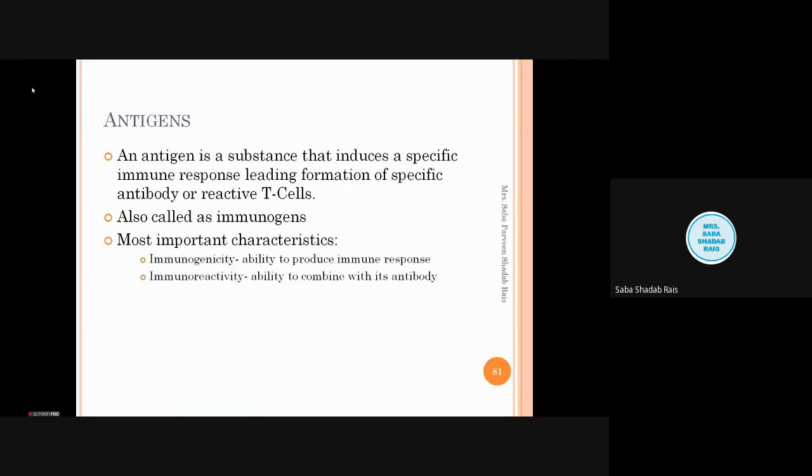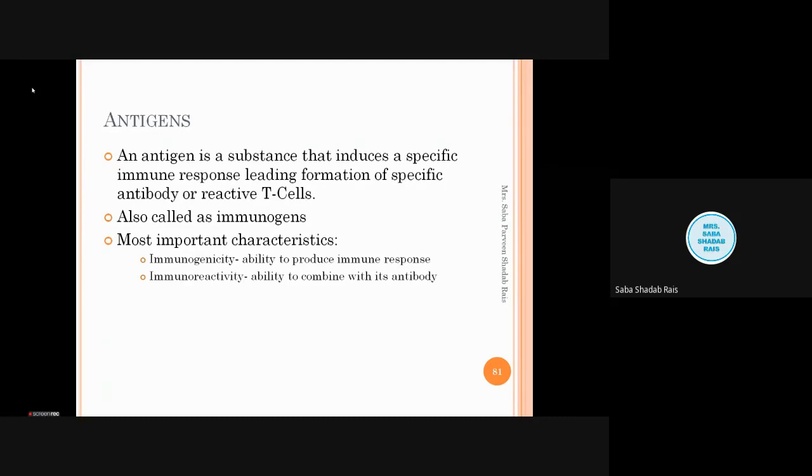Why is it called an immunogen? It is called an immunogen because it is challenging the immune system and making the immune system engage in doing its job. So the most important characteristics are immunogenicity and immunoreactivity. Immunogenicity means the ability to produce an immune response, and immunoreactivity means the ability to combine with its antibody.